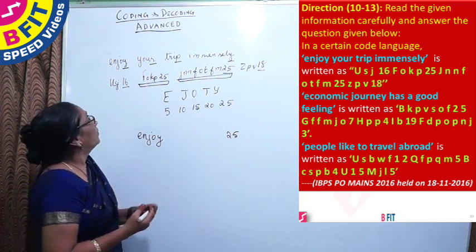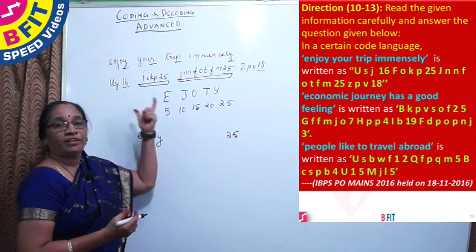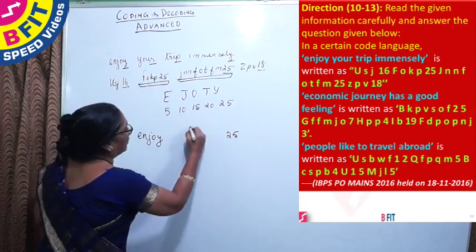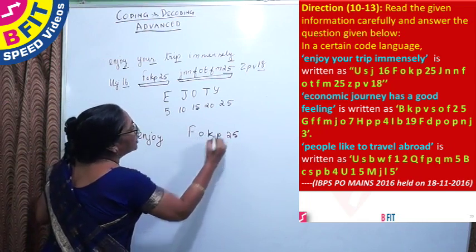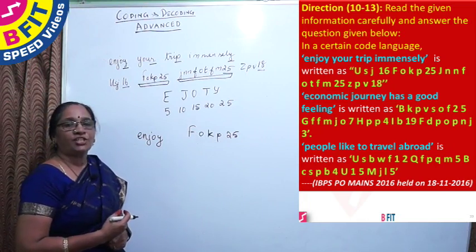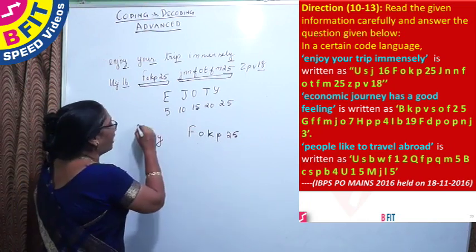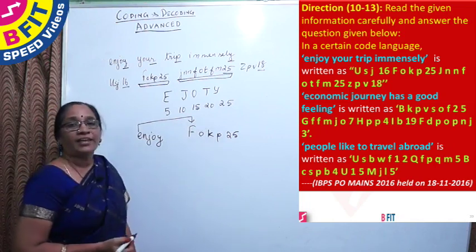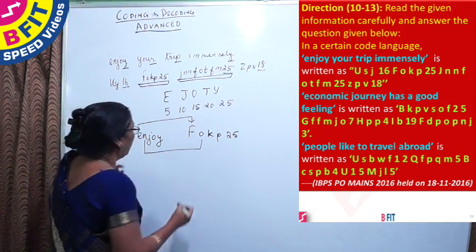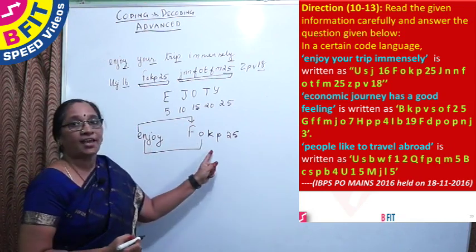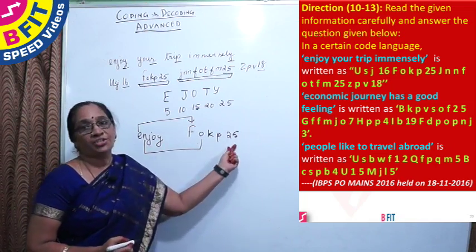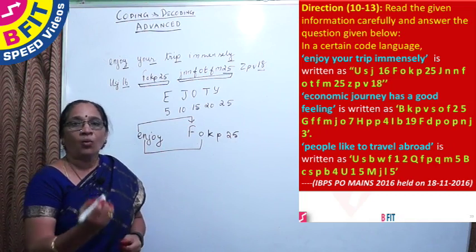Of them, only FOKP25 is having the same number of letters as in enjoy. So we can guess that to be the code for enjoy, and the pattern in which it is being done is after E, the next alpha F is written in capitals. After N, O, and then after J it is K, after O it is P, and Y is given the positional value. Let us consider one more word.